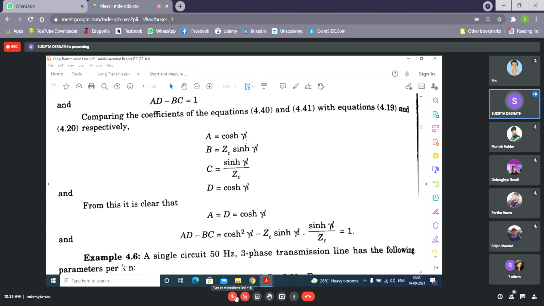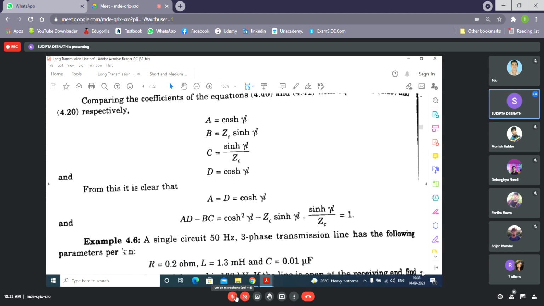So you need to remember these terms. You need to remember ABCD parameters in terms of hyperbolic functions, also in terms of exponential functions, because you don't know which function you need to apply.